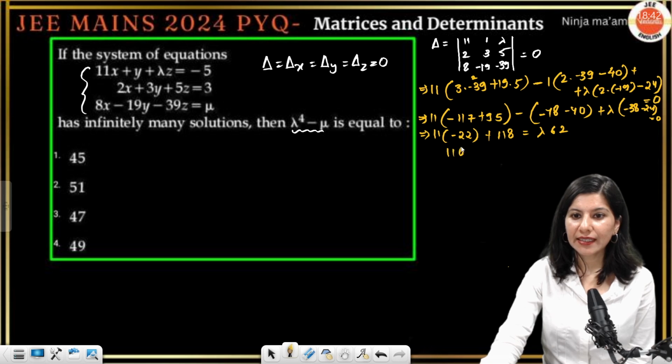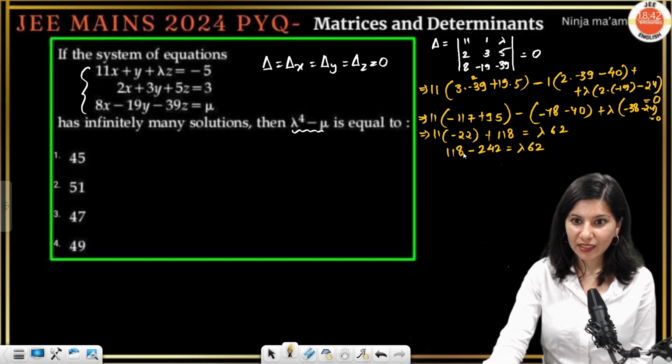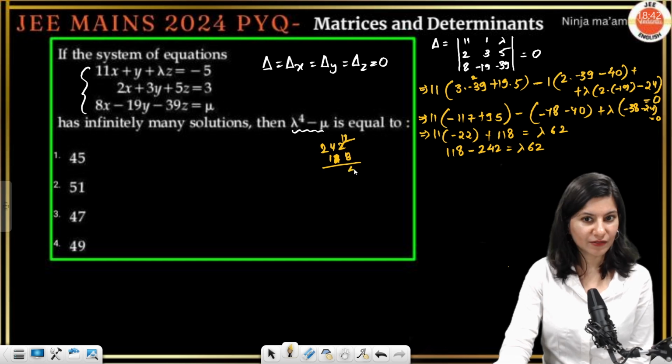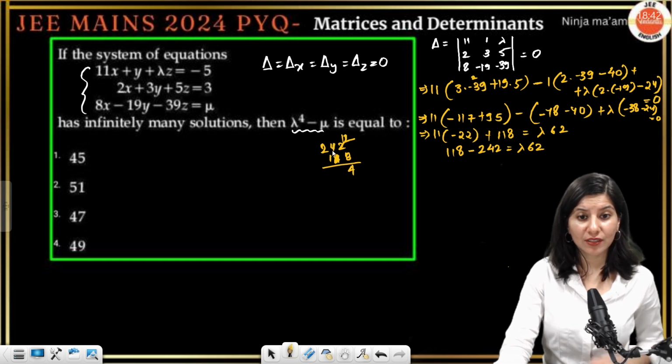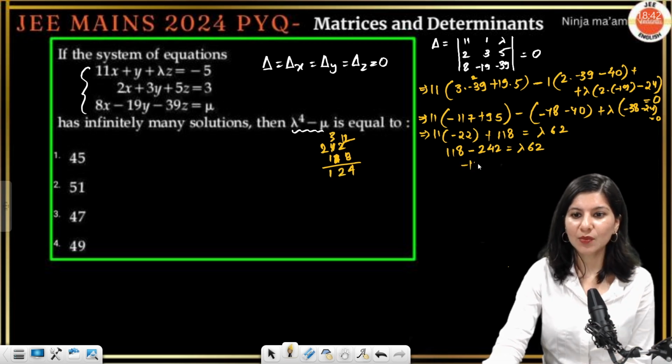So 118 minus 242 is equals to lambda times 62. Calculations are actually not very easy. So 242 minus 118, 12 minus 8 is 4. 3 minus 1 is 2. 124. Minus 124 upon 62 is the value of lambda.